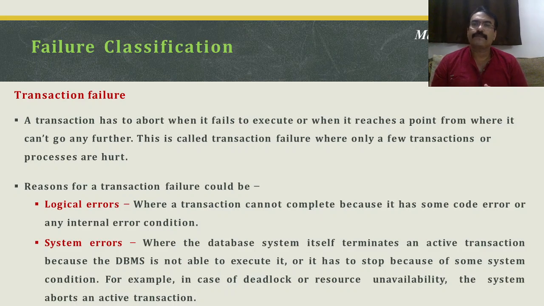First is the transaction failure. The transaction may fail, as we have seen the states of a transaction: initial stage, abort stage, commit stage, partially committed stage, active stage. All these stages are there. In any phase or at any stage, the transaction may fail.